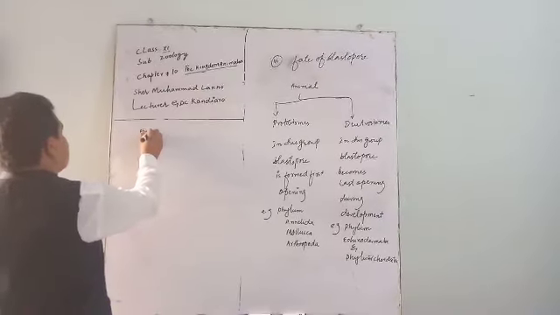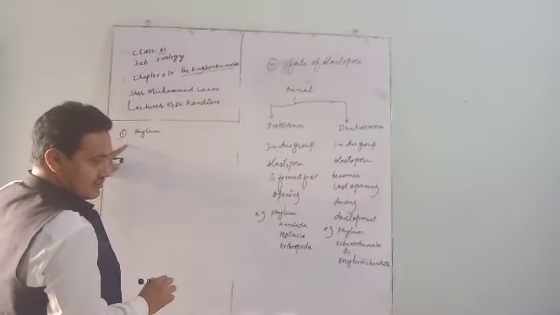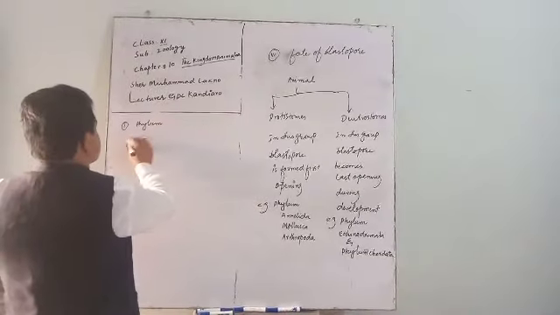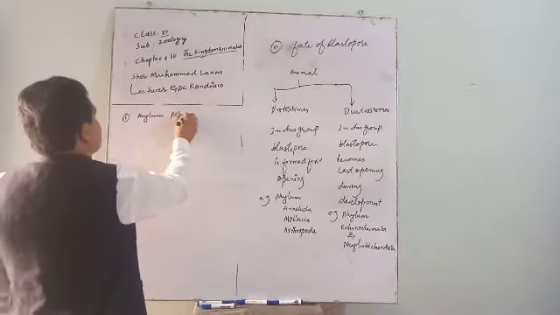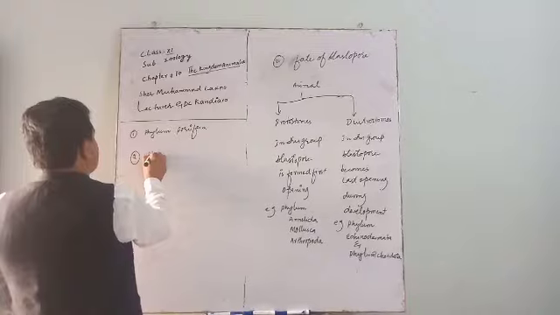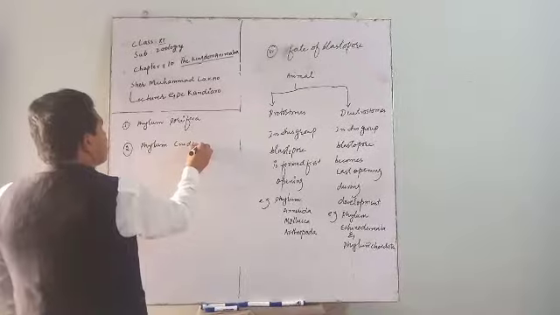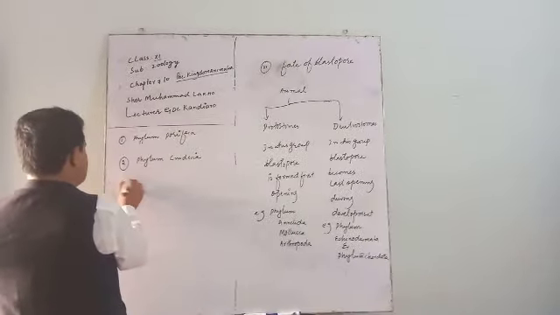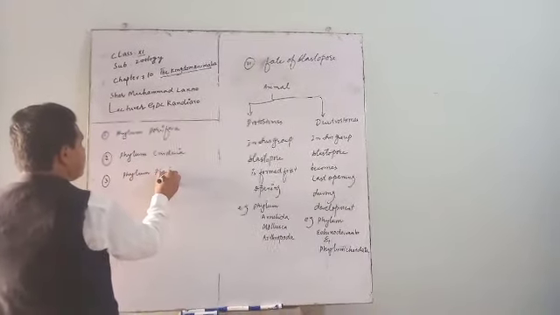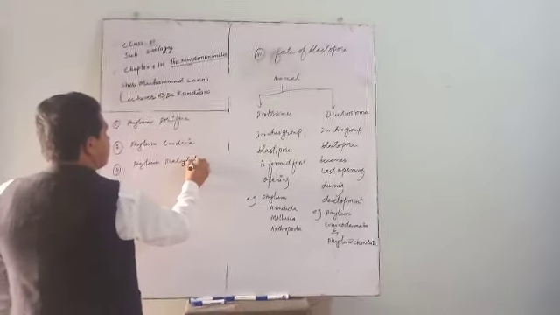Phylum number 1, I am writing only nine phyla. The first phylum is phylum Porifera. It is also called sponges. Number 2, phylum Cnidaria. Phylum Cnidaria is also called Coelenterata. Number 3, phylum Platyhelminthes. It is also called